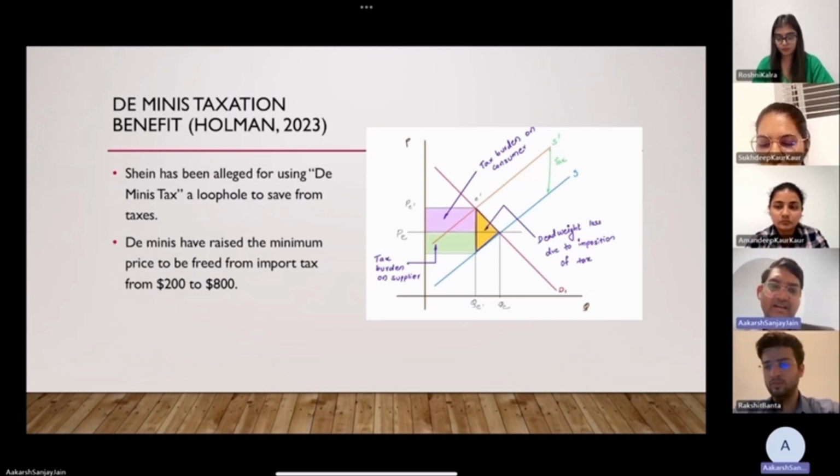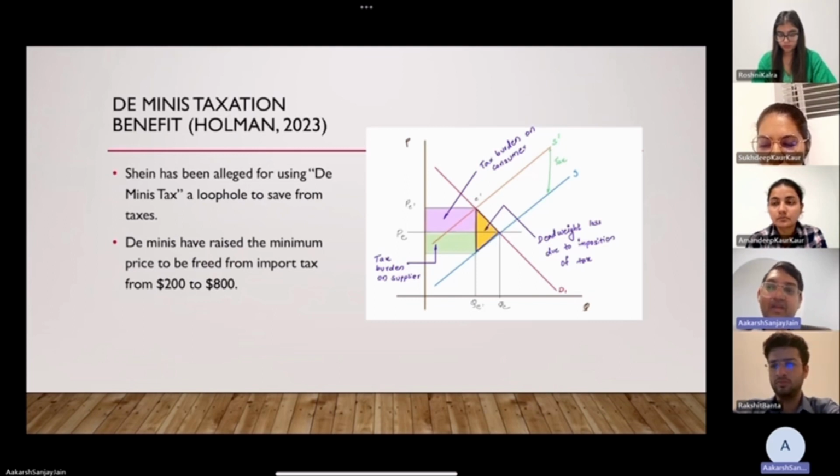The law states that if a product is priced below $200, then there will be no import duty applied on the product. And this value of $200 was increased to $800 in 2018. So Shein is using this law to save on taxes.